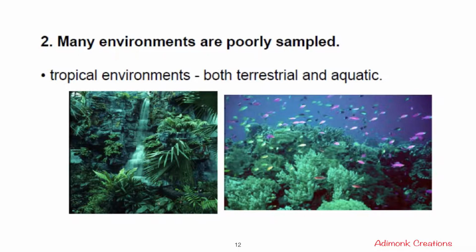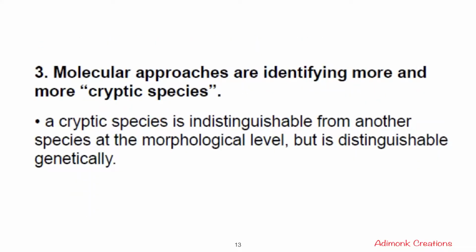So in the tropical regions, there are many forests which are still untouched, and there are many places in the oceans where people have not explored each and every part. And third, molecular approaches are identifying more and more cryptic species. What is a cryptic species? A cryptic species is indistinguishable from another species at the morphological level, but it is distinguishable genetically. So at the morphological or physical level, the two different species look the same, but genetically they are different.